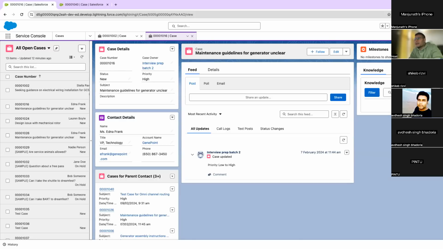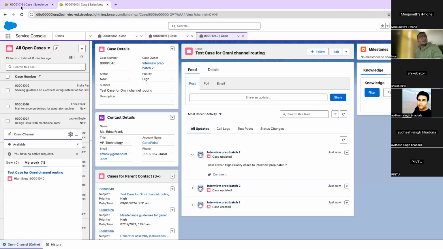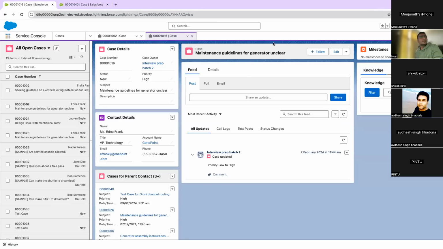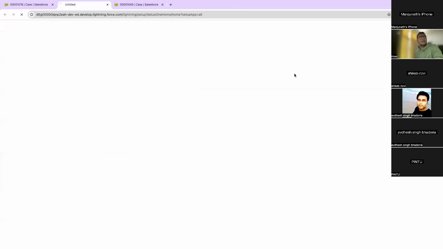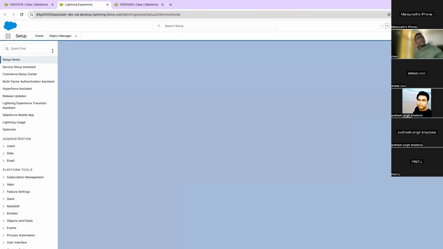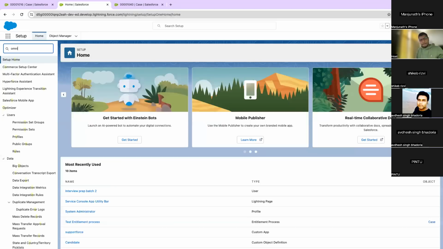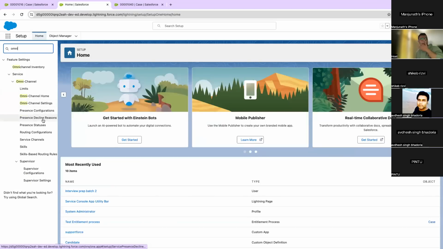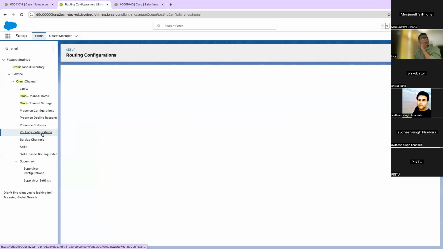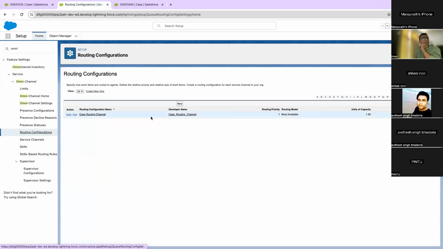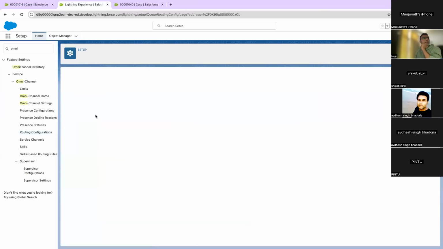Yes, Manjunath, go ahead. Mohit, we have types of routing configuration, right? One is with Apex and the other one is with... How many types do we have? Sorry, can you repeat what you were saying? We have a type of routing configuration, right? We have Apex routing configuration. We have other types. I don't remember, I know only Apex. Do we have any other types of routing configuration? For example, what?